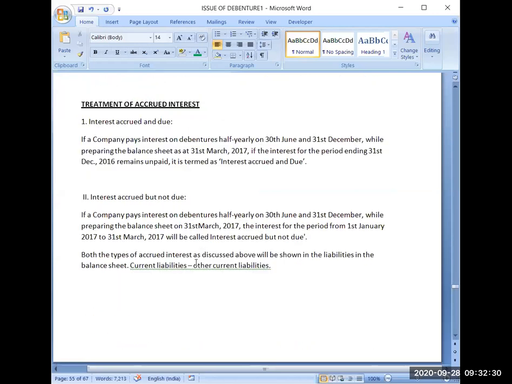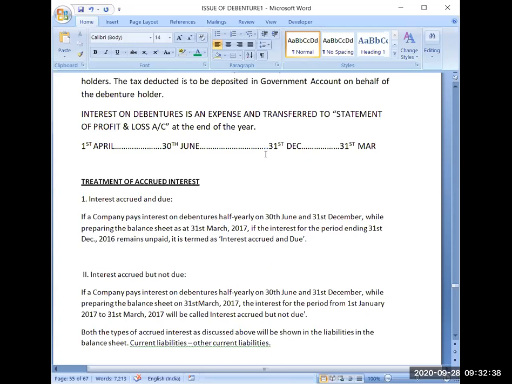Now, next part is treatment of accrued interest. Now, what is accrued interest? See this line. Suppose my financial year is starting from 1st of April and ending on 31st March. Now, suppose interest dates are 30th June and 31st December.